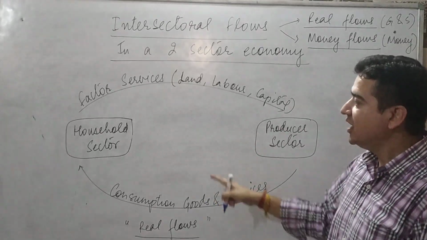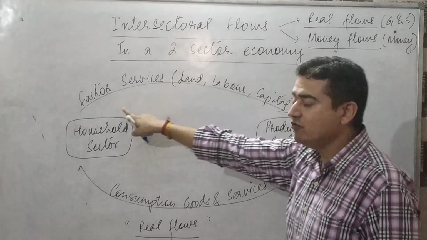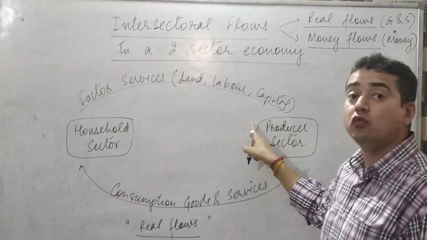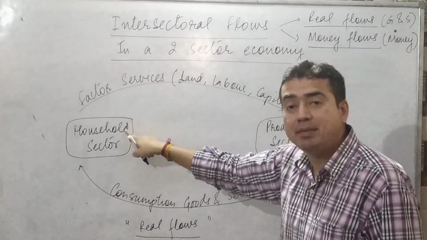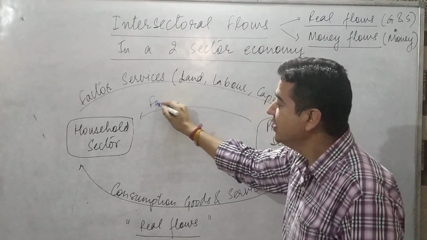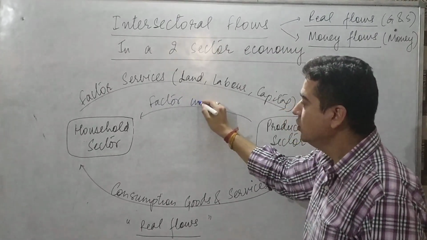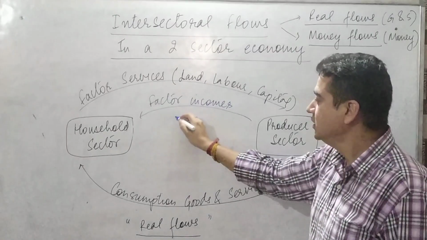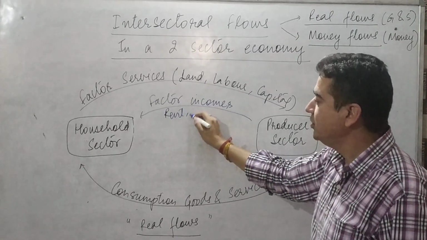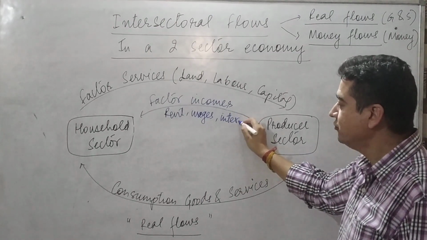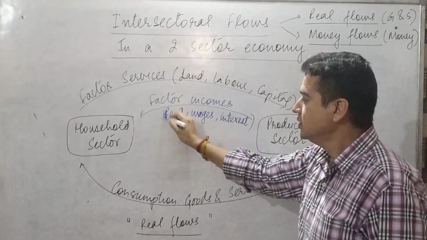So now see, against factor services, when provided by household to business sector or producer sector, what producer sector is going to repay back to the households? It would be flow of factor incomes. Now the land would be paid rent. Similarly, labor would be given wages, capital would be given interest, and some profit on the savings of the household sector.